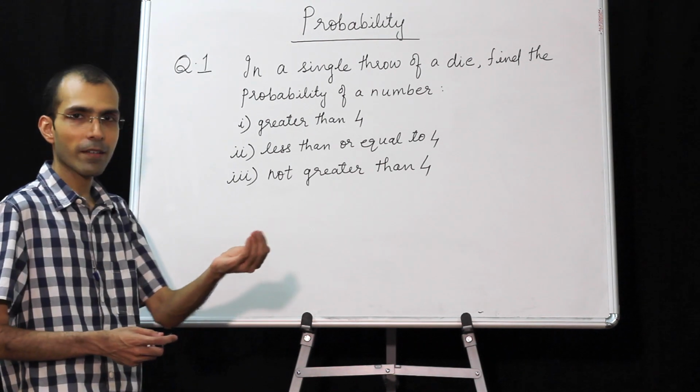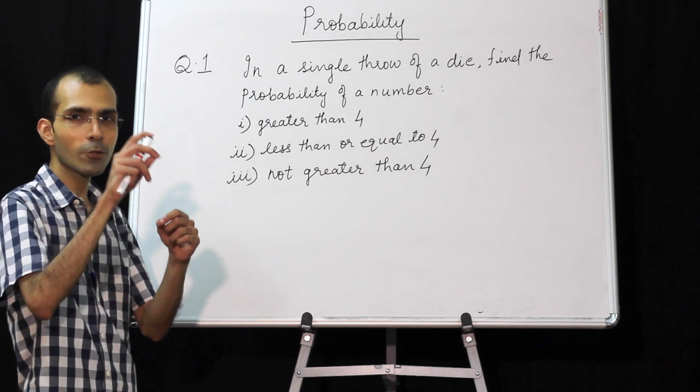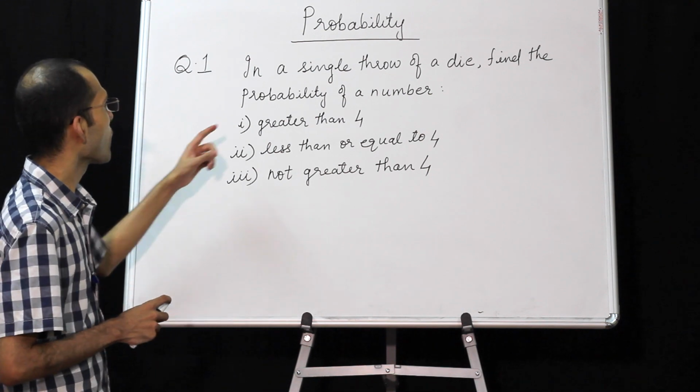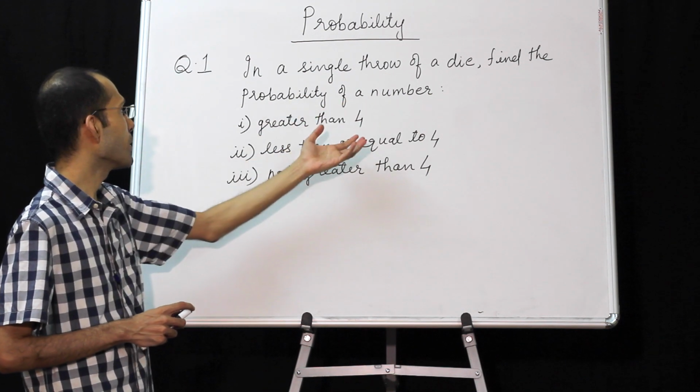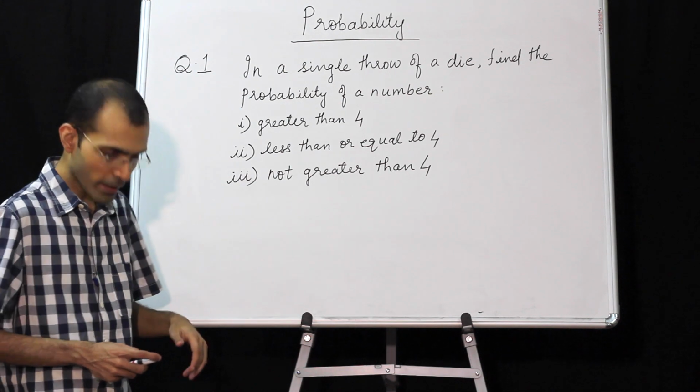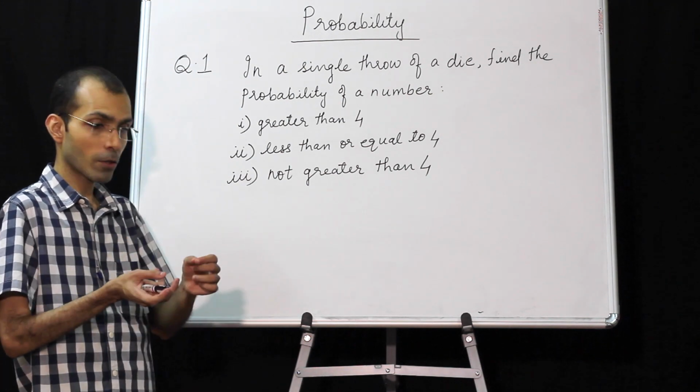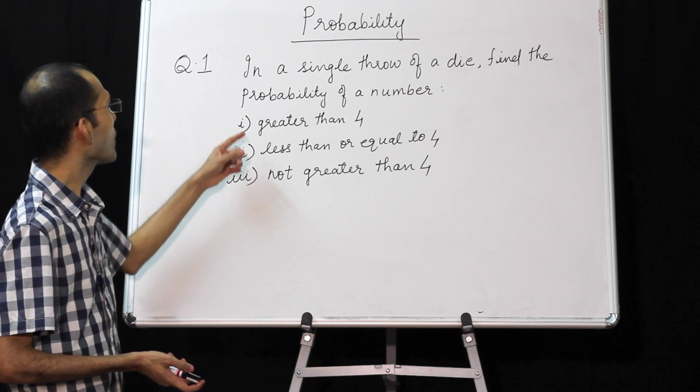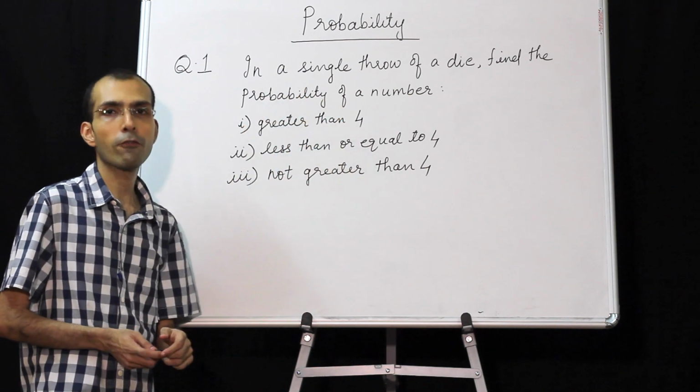So you have a die, which has numbers from 1 to 6. Find the probability of getting a number. You just take a die, throw it, and find the probability of the number on the uppermost surface being greater than 4.